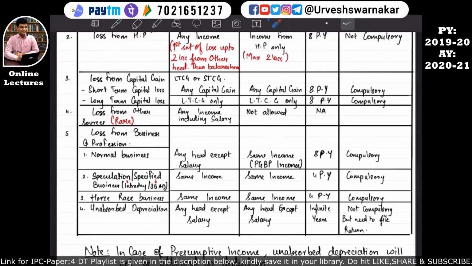Basically PGPP income means all of this. Wait, I'll show you the marking. Basically all of this. If you want, I'll give one more hint over here: normal business plus horse race business plus speculation business or specified business. I hope this is quite clear.